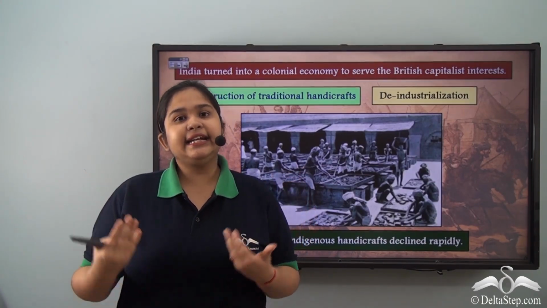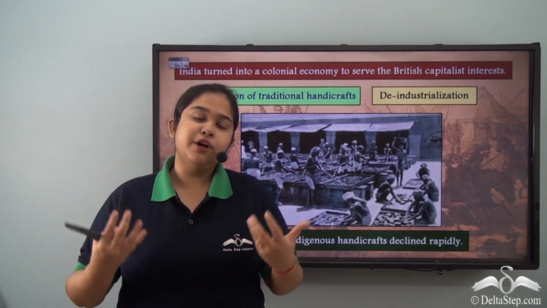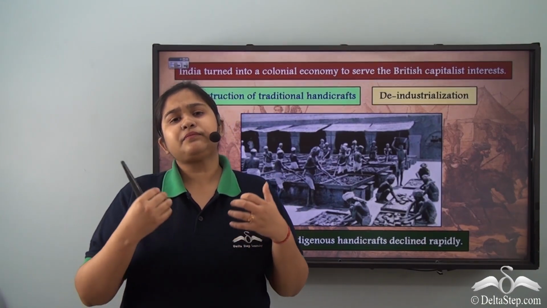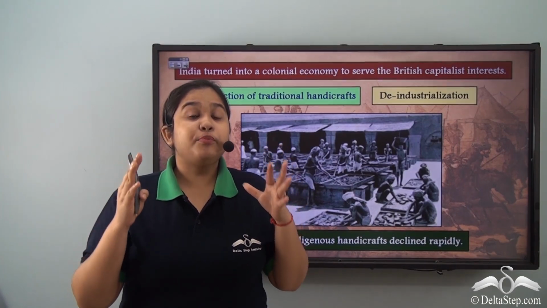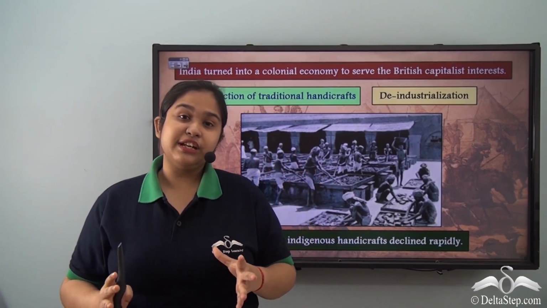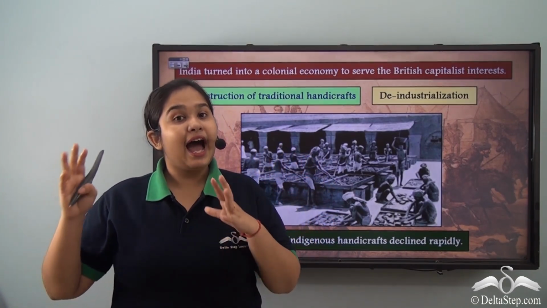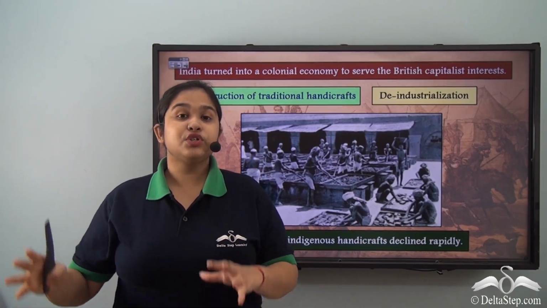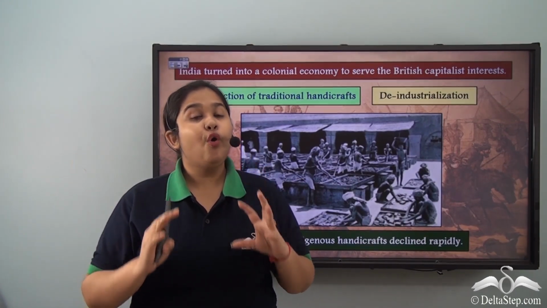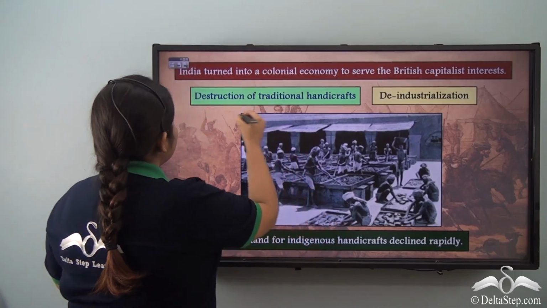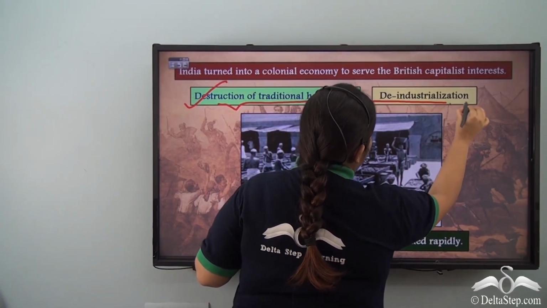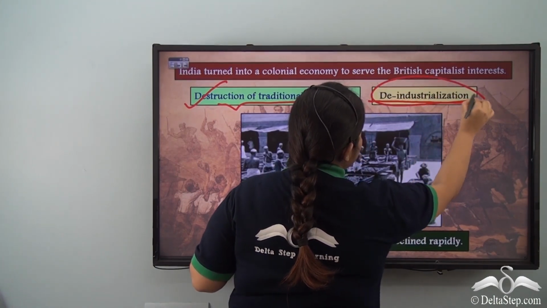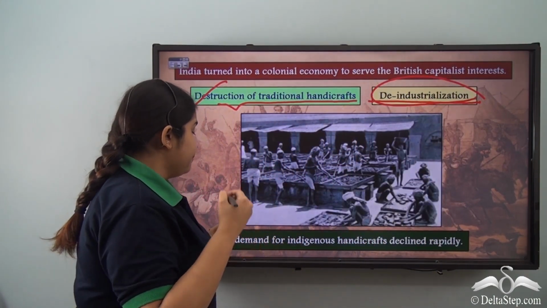This entire process is often termed by historians as a process of deindustrialization. For Britain to prosper industrially, a colony like India had to go through the destruction of its own homegrown industries. So we see the destruction of traditional handicrafts and the deindustrialization of the Indian colony.